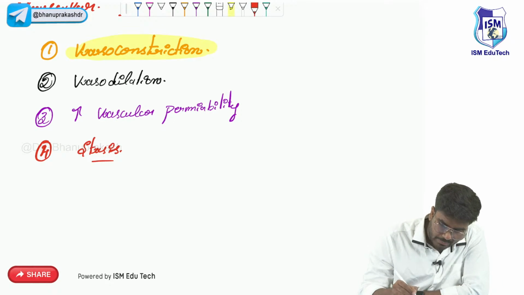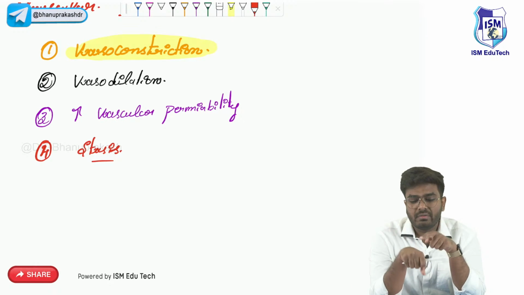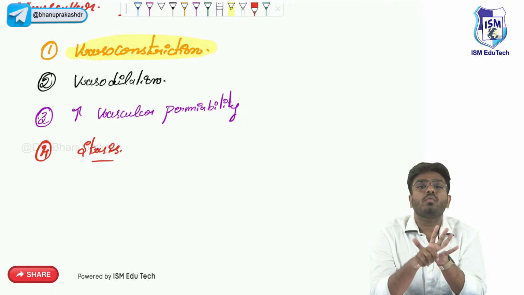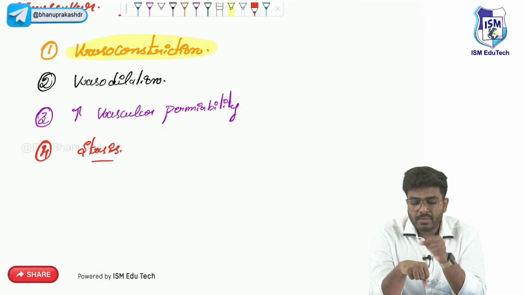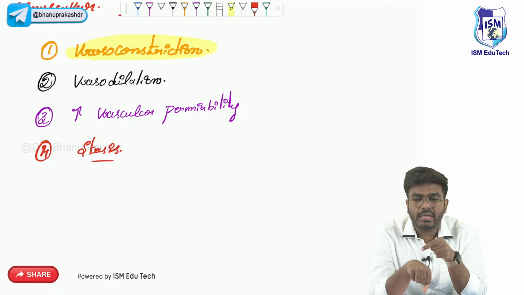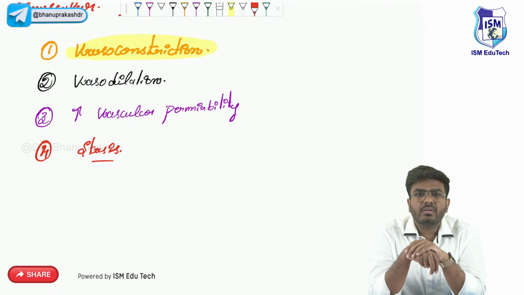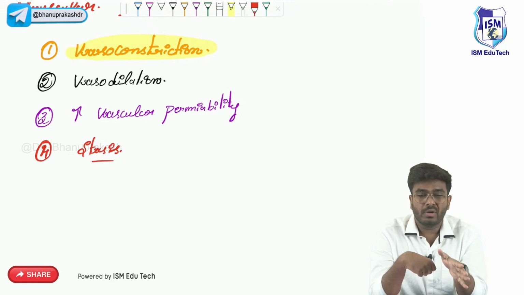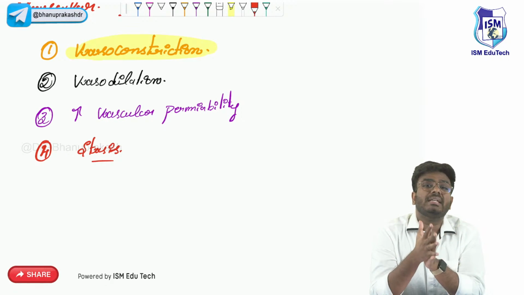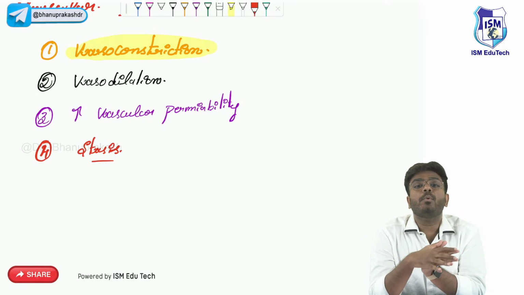Why is vasoconstriction happening? Whenever there is an injury, your tissue doesn't know what kind of injury. For example, whenever someone comes and cuts here, immediately, in order to prevent the blood loss, what will happen? This event is not that important, it doesn't have a very important significance.